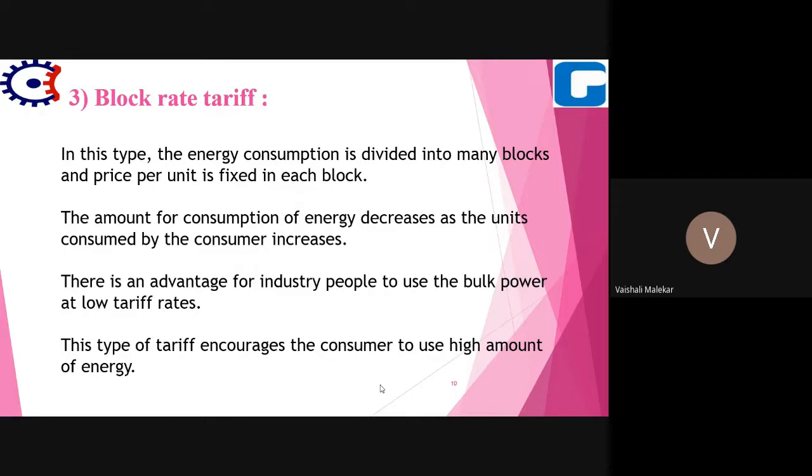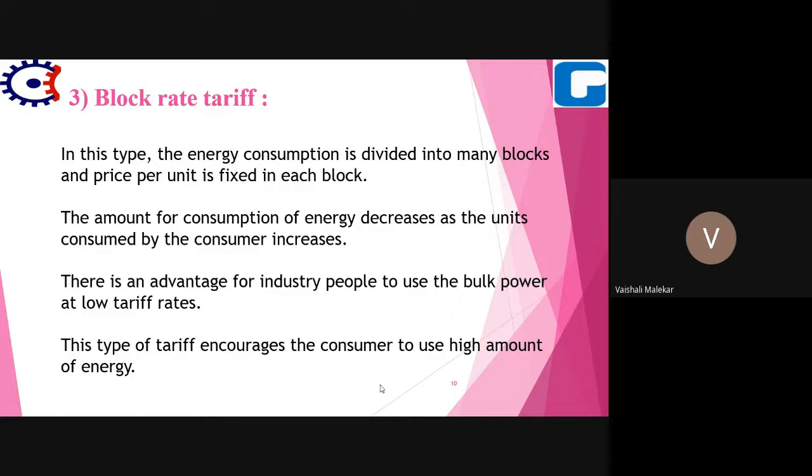The amount for consumption of energy decreases as the units consumed by the consumer increases. If units go on increasing, then the rate will go on decreasing.